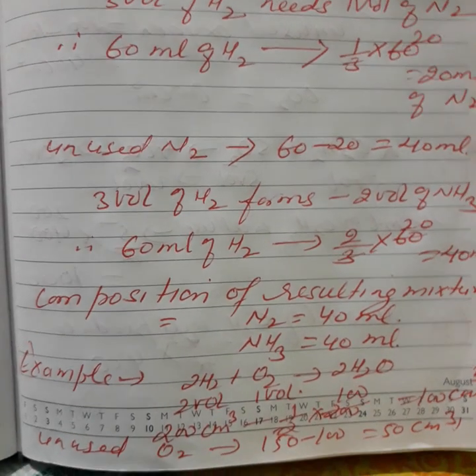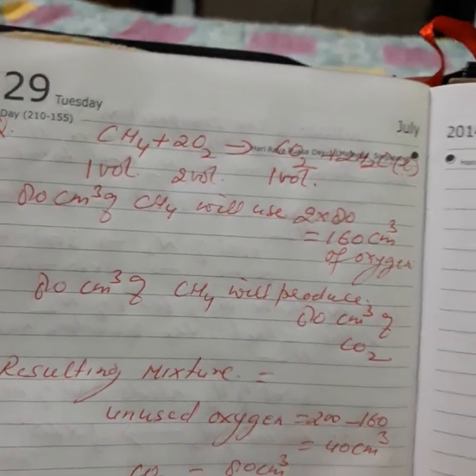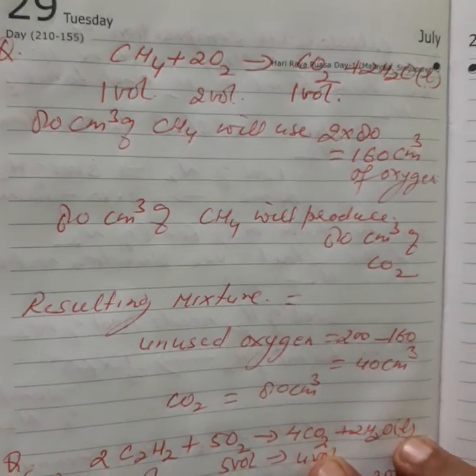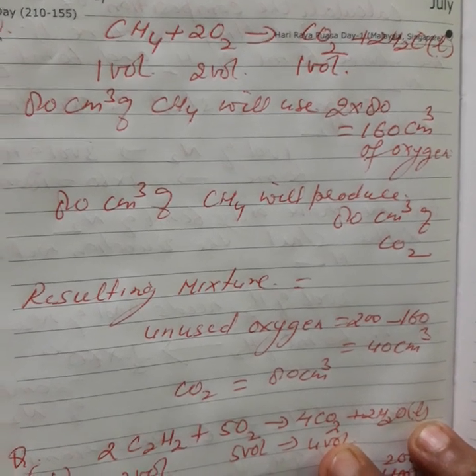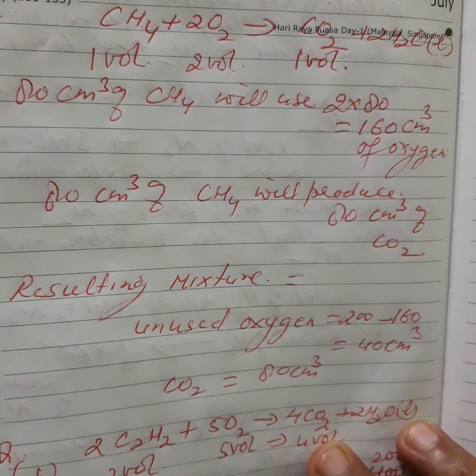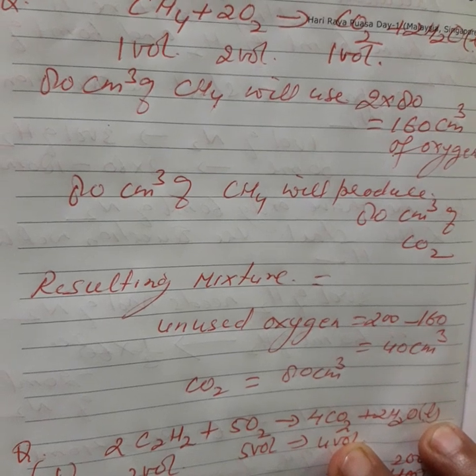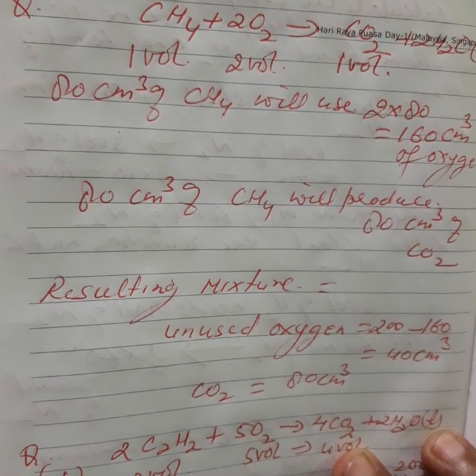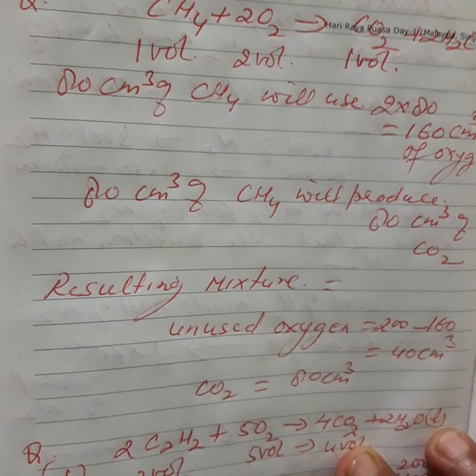One more numerical you can take here. Okay, take another numerical. Methane: 1 volume of methane combines with 2 volume of oxygen to form carbon dioxide and water. So what is the question? 80 centimeter cube of methane is mixed with 200 centimeter cube of pure oxygen at the same temperature and pressure. The mixture is then ignited. Calculate the composition of the resulting mixture.